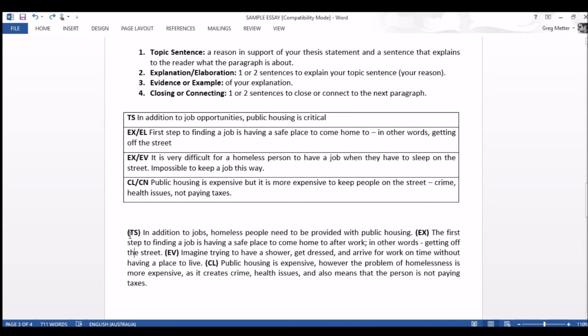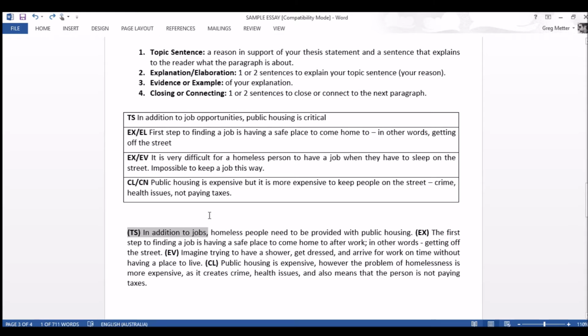Again, you can see the black or bolded letters, which show you where the topic sentence is. Here you can see the example, and here you have the evidence, and here you have the closing. So this is basically the same as what you find in the boxes, but the grammar and vocabulary is better. It's correct. So let's go.